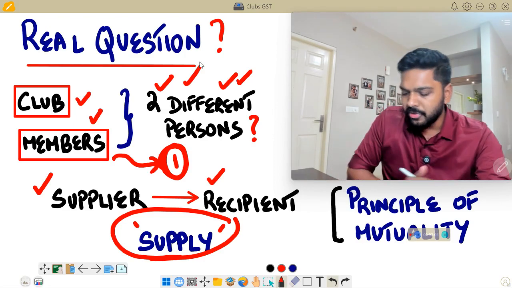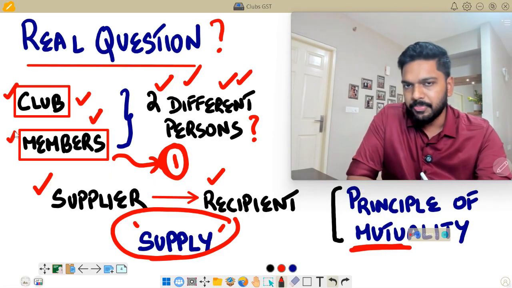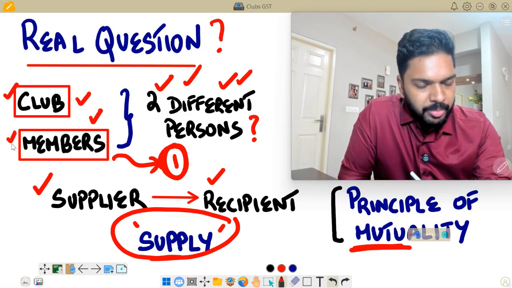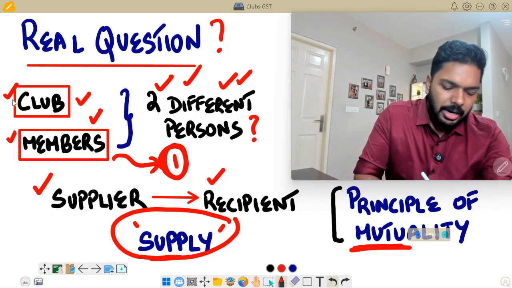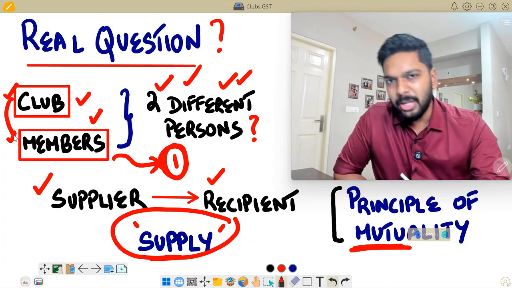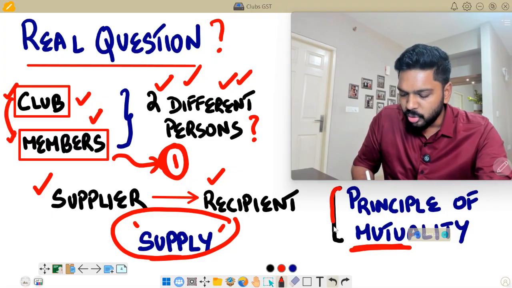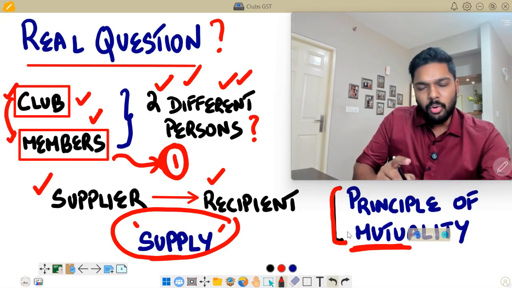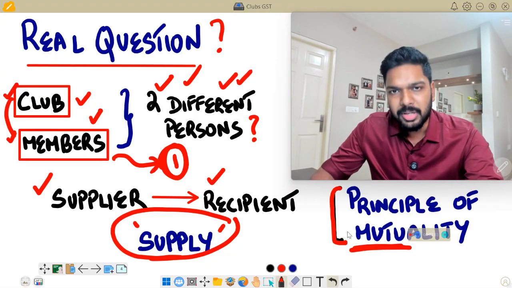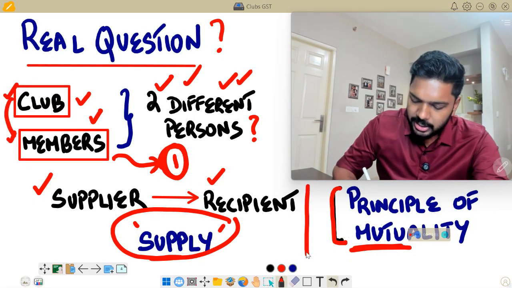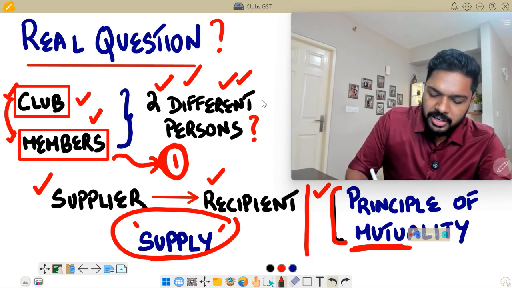On the other side, you have the principle of mutuality, which says that there is no club existing without its members. There is no association of persons without the members. There is no body of individuals without the members. So club and members, or association and members, or BOI and members is one single person, and therefore this follows the principle of mutuality, which says that both cannot be treated as two different persons. It is only one person. There cannot be a supply with one person alone. So the dilemma really here is between the concept of mutuality and the concept of two different distinct persons.